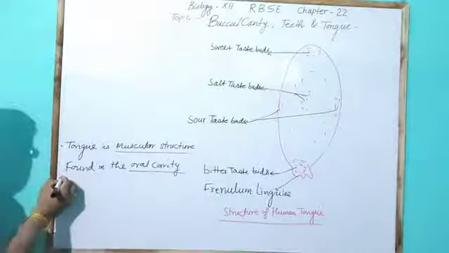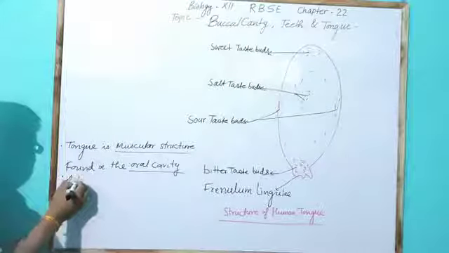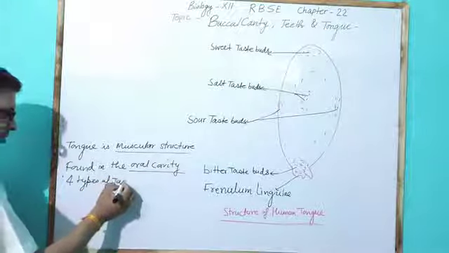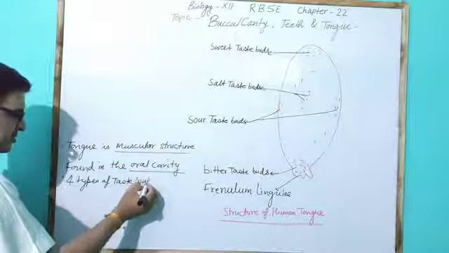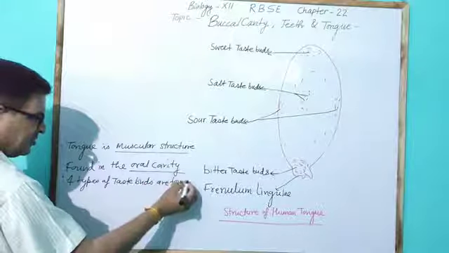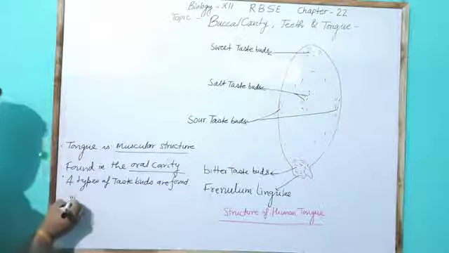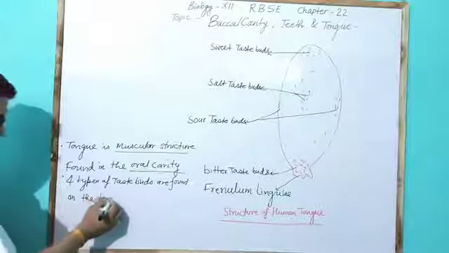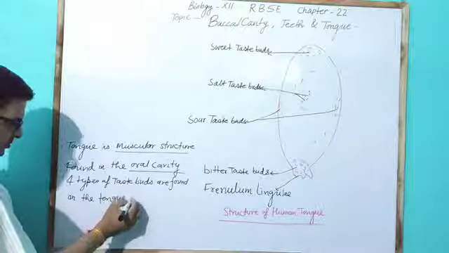Tongue has 4 types of taste buds found on the tongue in human.